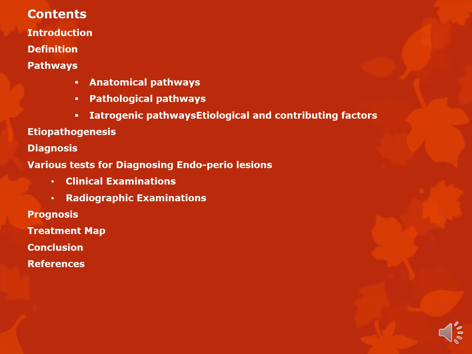So today we are going to discuss endoperioral lesions: what they are by definition, and the pathways through which they spread, which are mainly three: anatomical pathways, pathological pathways, and iatrogenic pathways, as in pathways that are created by clinicians themselves. We are going to understand the etiopathogenesis of this disease, how to diagnose these diseases by means of clinical as well as radiographic examinations and some other in-the-operatory tests, how to prognose these situations, and finally treat them.